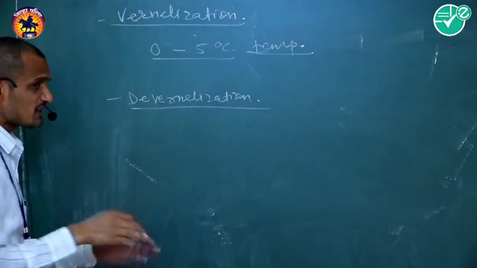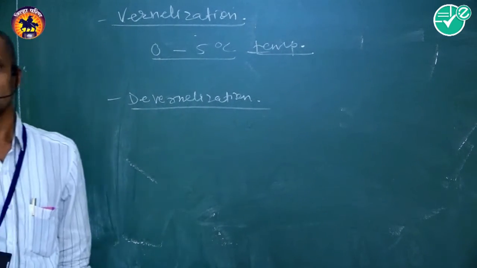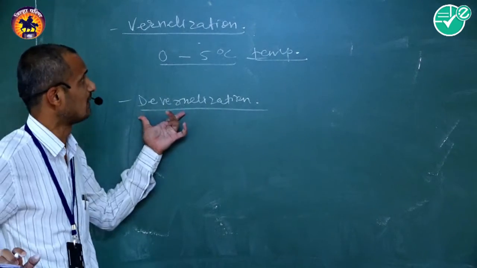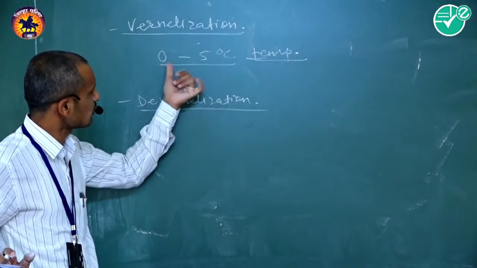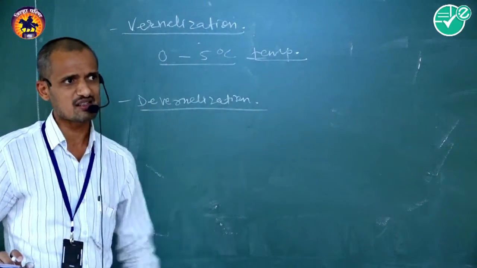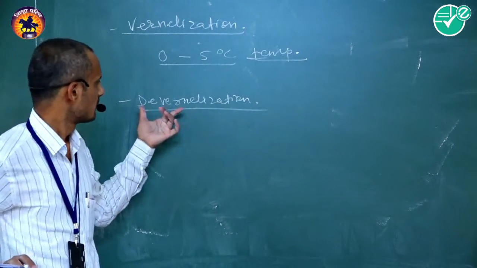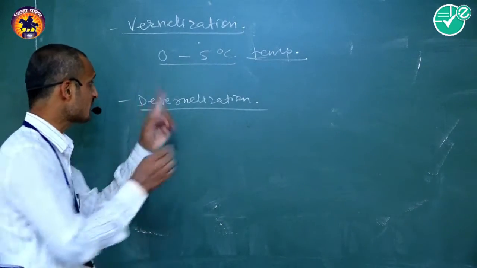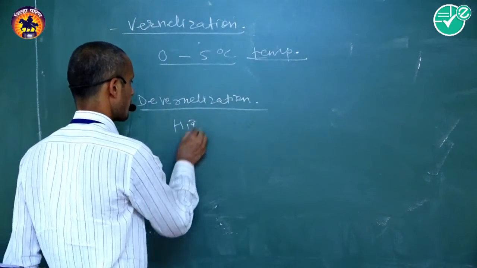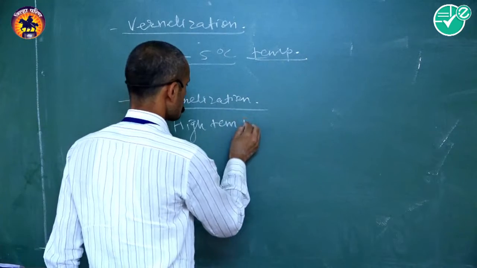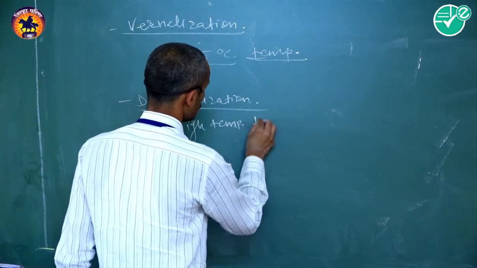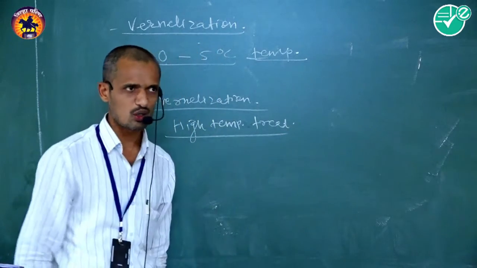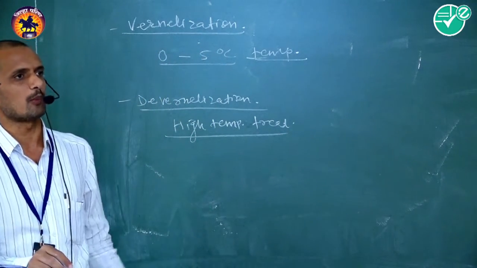Devernalization means reversal of vernalization. It is very simple. During vernalization, 0 to 5 degrees Celsius temperature is needful. Here, during devernalization, high temperature treatment is needful for growth as well as development of plants.